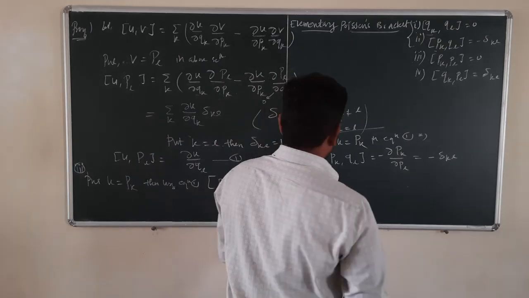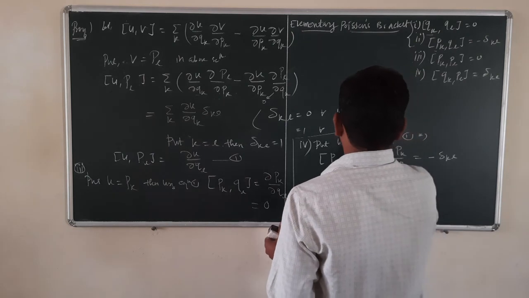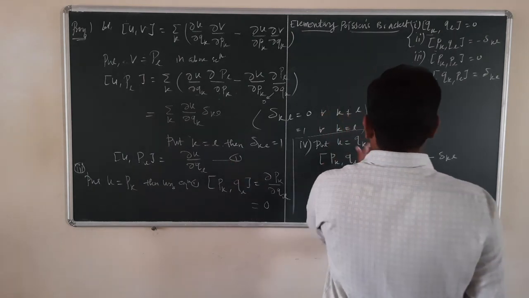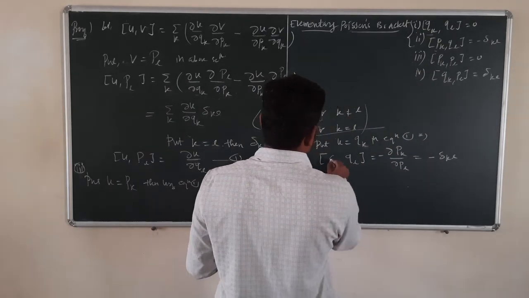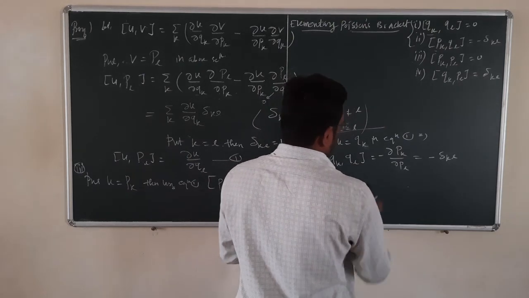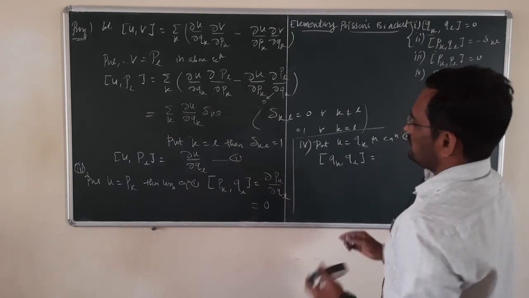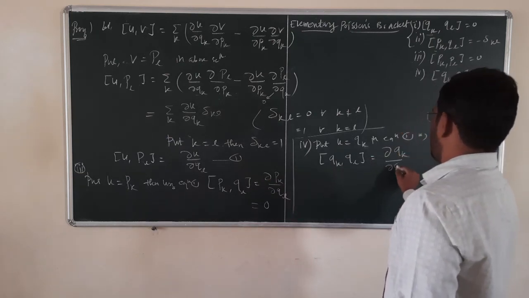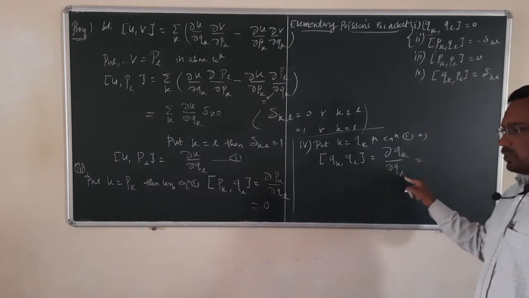Now we are proving identity number 4. In the fourth identity, if you put U is equal to Qk in equation 1, what will we get? The first term, instead of U, we will have Qk and QL, which is equal to the partial derivative of U, which is Qk, with respect to QL.